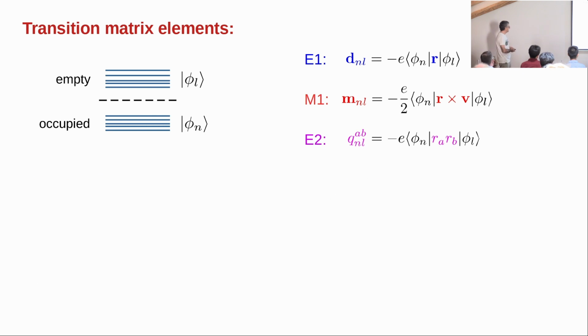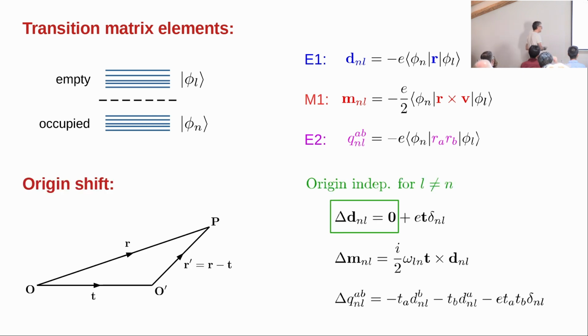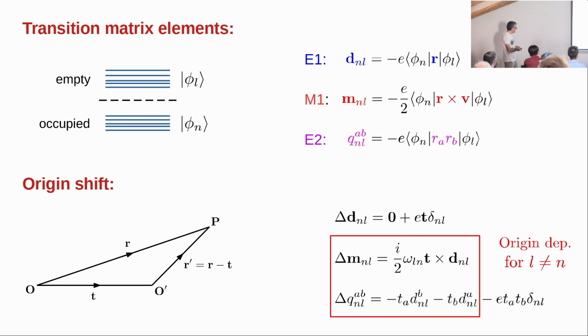The kind of funny thing about this is that any physical observable has to be independent of the choice of origin, but that's not the case for the individual matrix elements that I'm showing here. Actually, for interband transitions, the electric dipole matrix element is origin independent because of the orthogonality of the orbitals, but the other two are not.